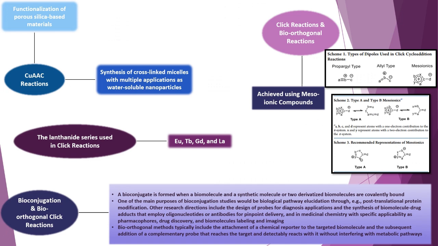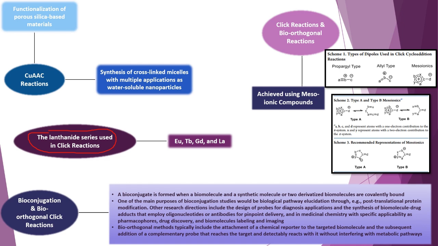So the other example is of incorporating the lanthanide series in preparing highly efficient functionalized materials. And how was that achieved? Again, by preparing lanthanide complexes and linking them to the polymer matrix via a metal-free click reaction.